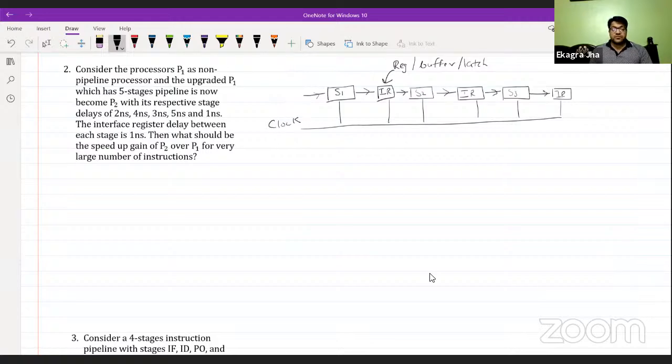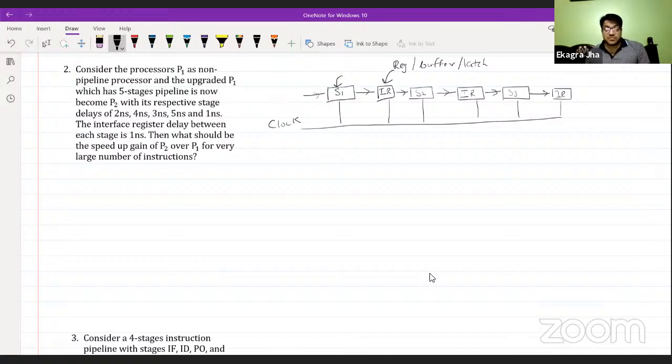The time a process or program spends in stage one has some delay. The number of clock cycles it uses in stage one is the stage delay of S1, and so on for the other stages. Similarly, the instruction register, interface register, buffer or latch might have some delays as well. Data staying for a while costs some clock cycles or CPU cycles, and these extra cycles are noted as delays.